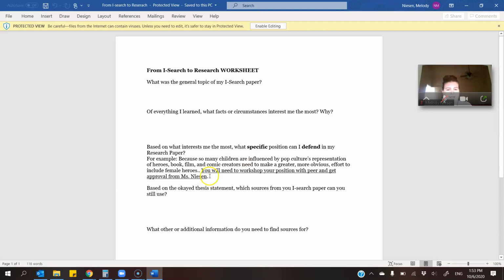Once you submit this essay, you will workshop your position with a peer and get approval from Ms. Neeson. So basically what's going to happen is you're going to submit this worksheet and I'm going to give you feedback saying if you can move ahead or not with your thesis statement and give you suggestions on how to revise.